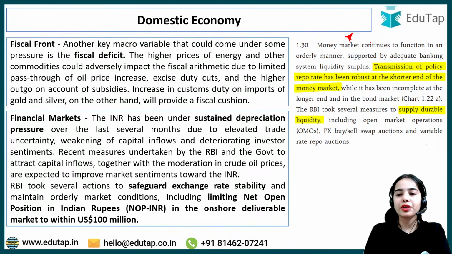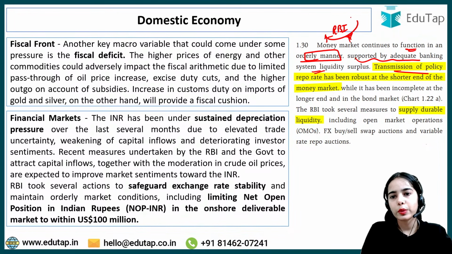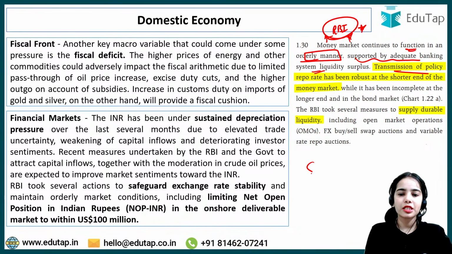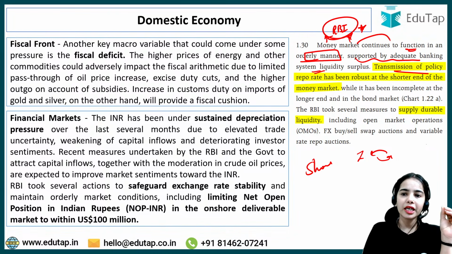Now, the money market continues to function in an orderly manner, supported by adequate banking system liquidity surplus. This is the market under the regulation of the Reserve Bank of India. This is the short-term market where interbank lending and borrowing happens. Banks amongst themselves and financial institutions amongst themselves can borrow and lend. Next is the transmission of the policy repo rate cut.